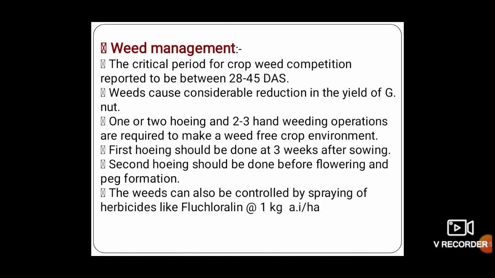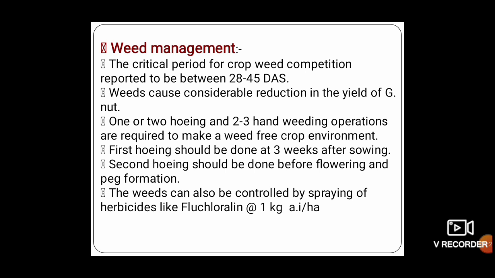Next one is weed management. The critical period of weed-crop competition is reported to be about 28 to 40 days after sowing. It is considered critical when the weed population is not maintained up to the optimum level, and that time it results in a reduction of groundnut yield. Groundnut requires 1 or 2 hoeings and 2 to 3 hand weeding operations to make the crop environment weed free.